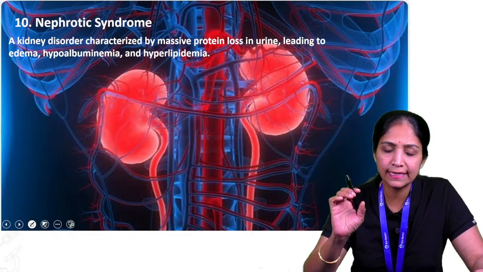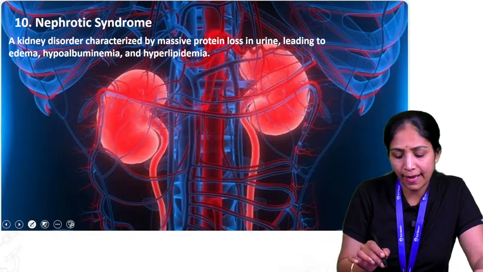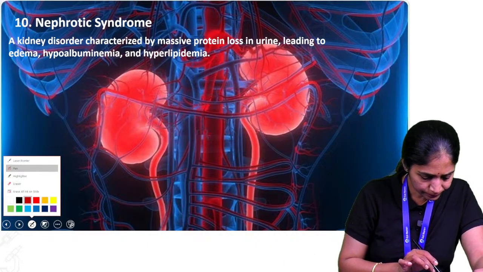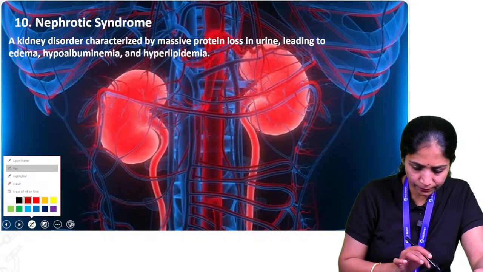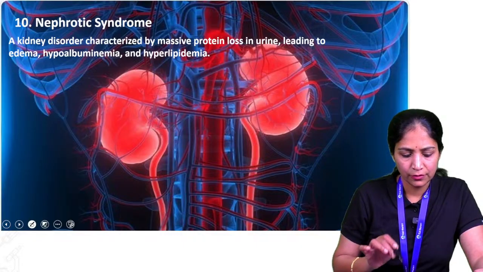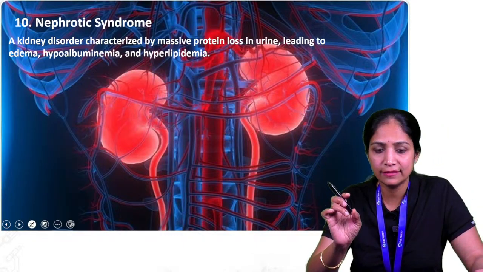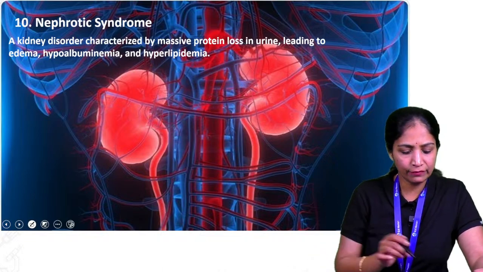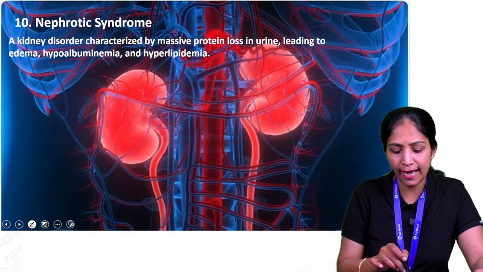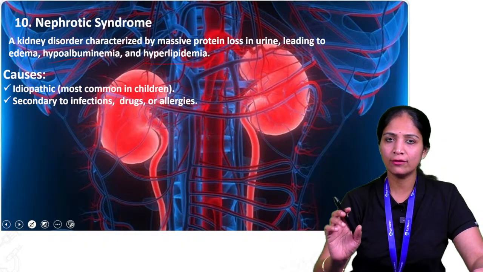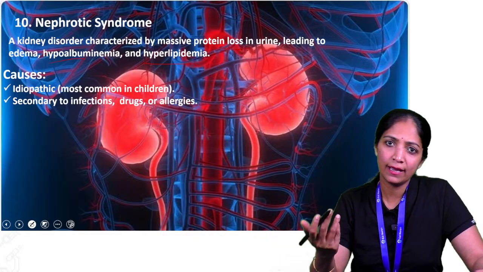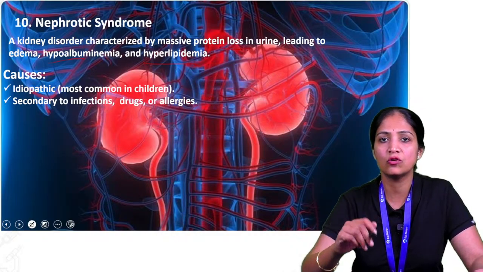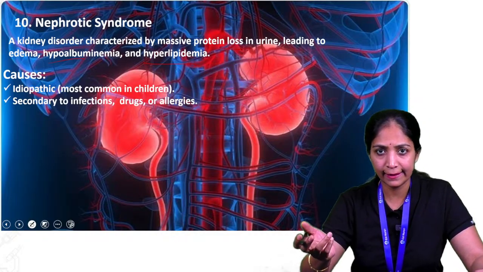It is one of the kidney disorders characterized by massive protein loss in the urine leading to edema, hypoalbuminemia and hyperlipidemia. So what are the main causes for this nephrotic syndrome? It may be because of an idiopathic cause, like an unknown cause, and one more is the secondary cause, that is because of any infection, a drug or any allergic causes.